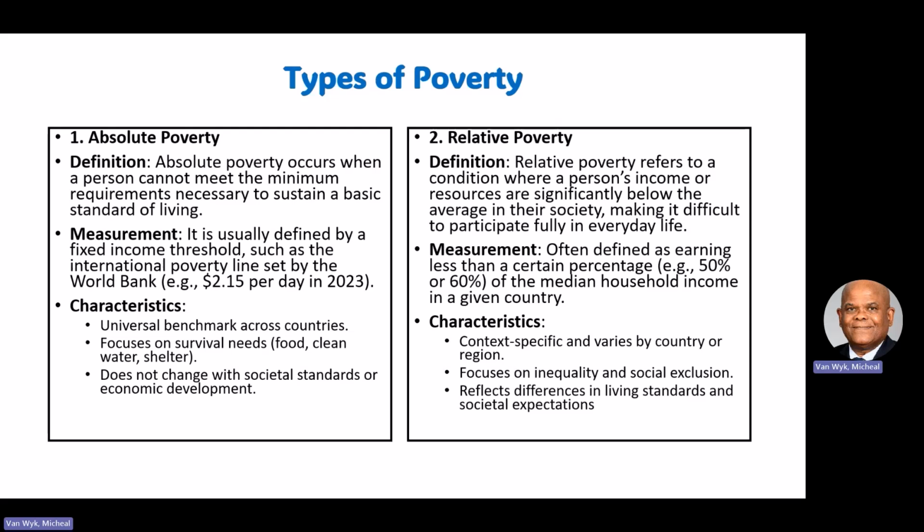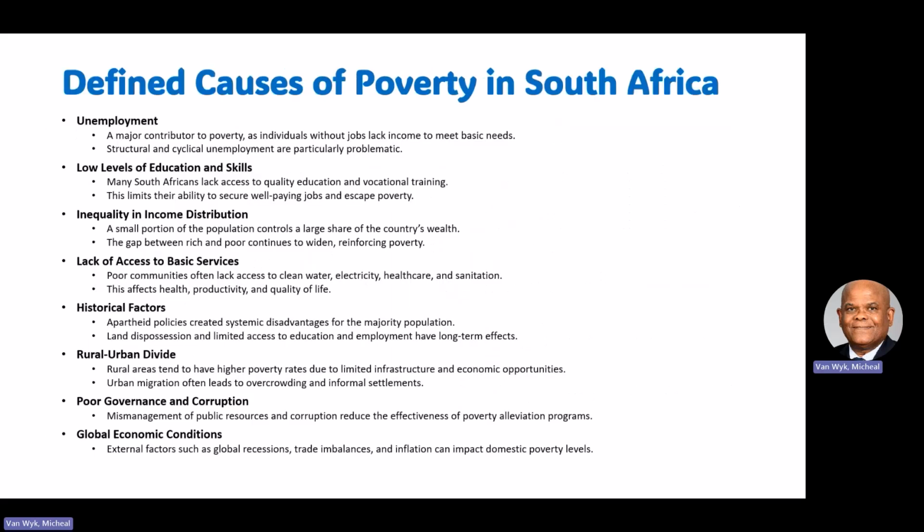And I can relate to those things. Even one of my family members is currently unemployed, and you can see he only meets the relative part of that. So what then are the characteristics of these? The focus is on survival: food, clean water, shelter, which does not change with social standards or economic development. On the other hand, with relative poverty, what we can see there is inequality, social exclusion, and those things you need to study, very important.